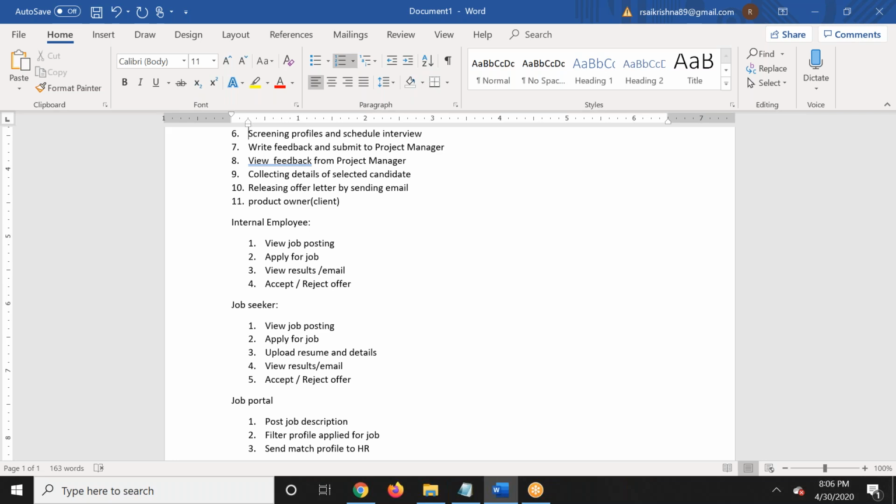So for them, the automatic email would need to be sent. So that is how we would be mentioning that in the requirements in detail so that the developer has to develop it accordingly. Okay, is that clear?